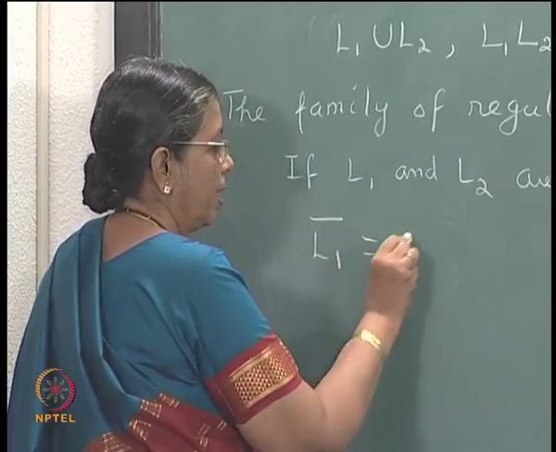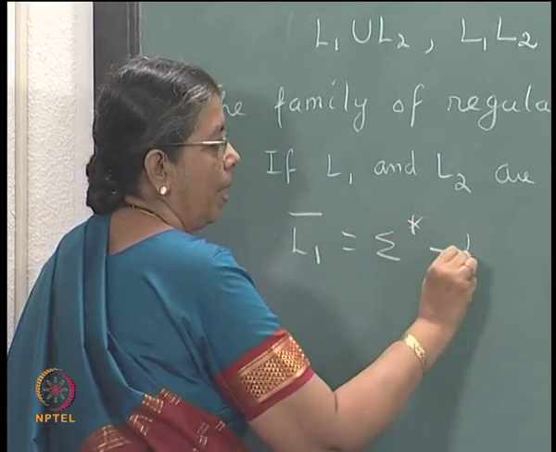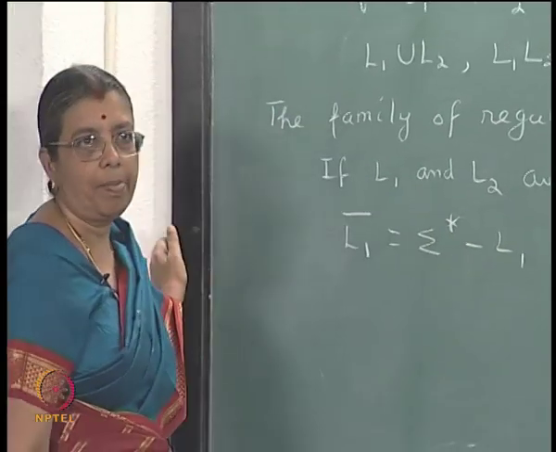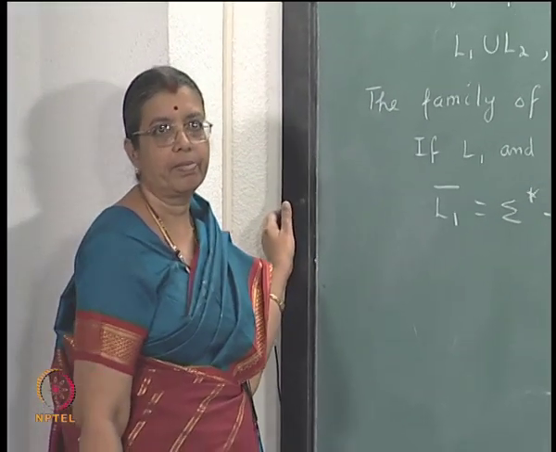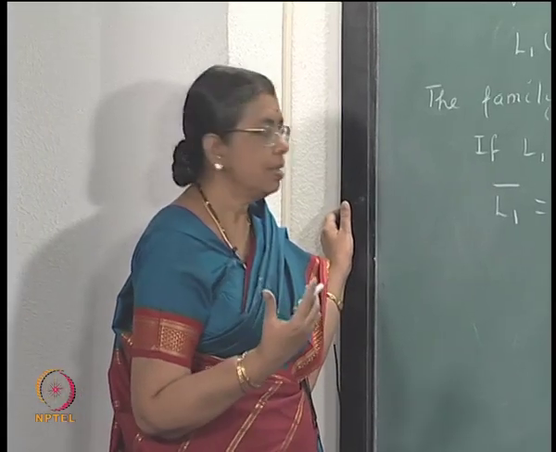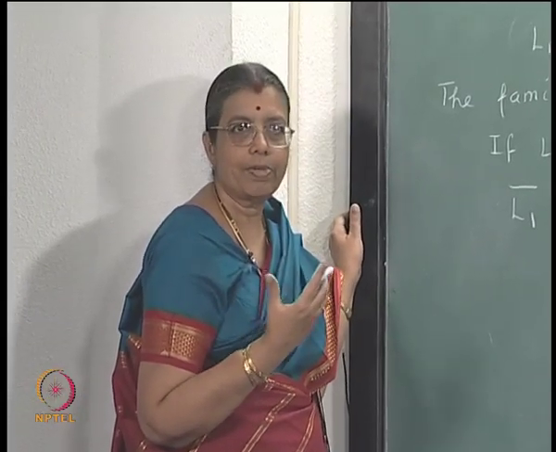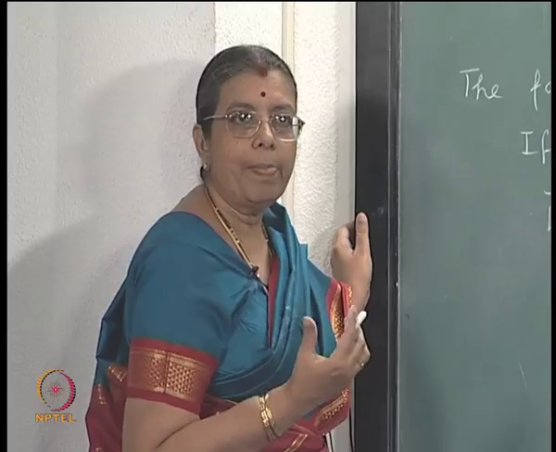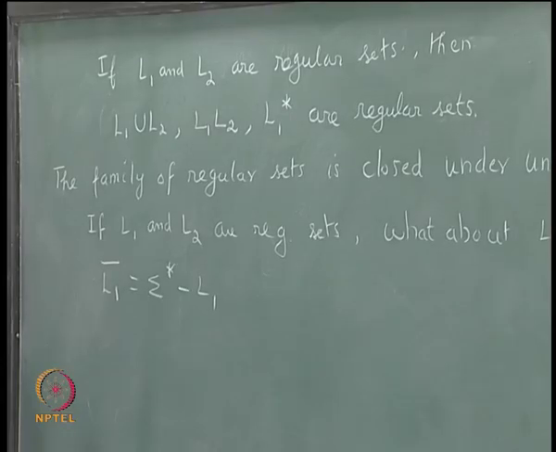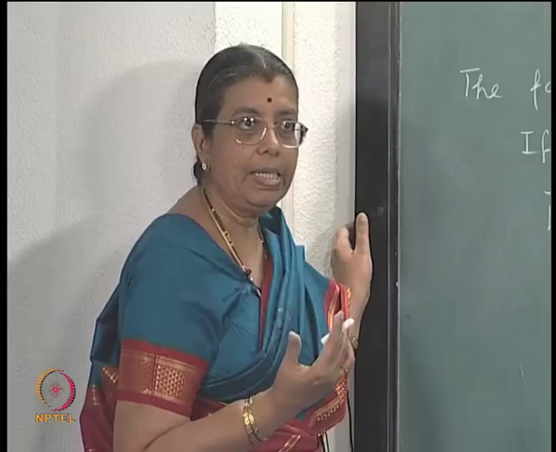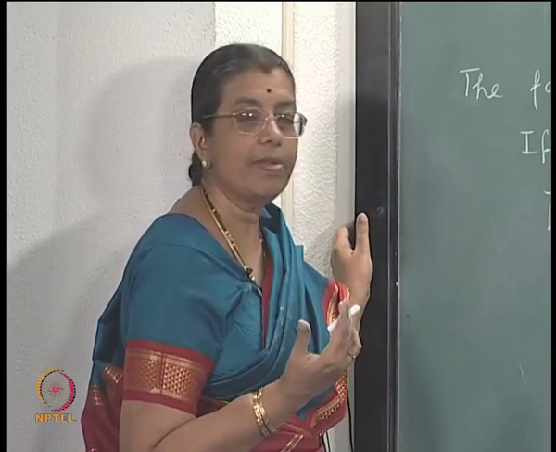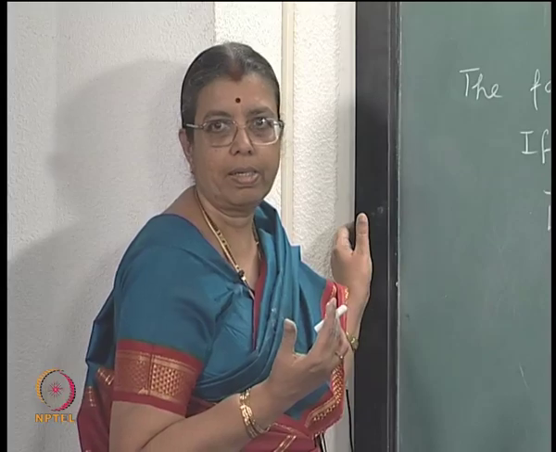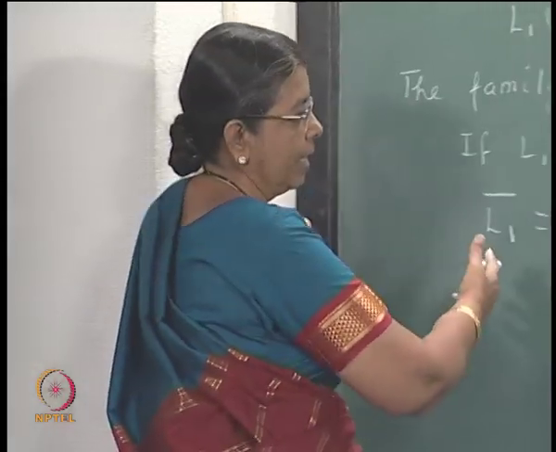L1 bar is sigma star minus L1, the set complement notation. Sigma star is the set of all strings over sigma. L1 represents a subset of that, right. So, the complement of L1 is the set of strings over sigma which are not in L1. Is that clear? Usual set theoretic notation.